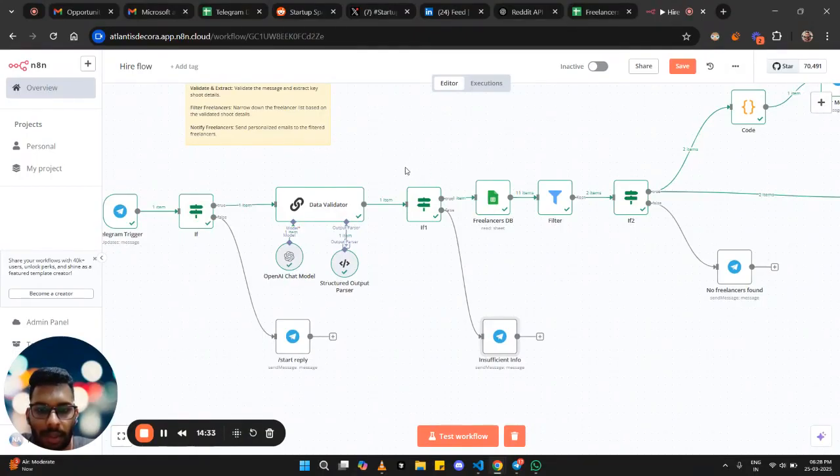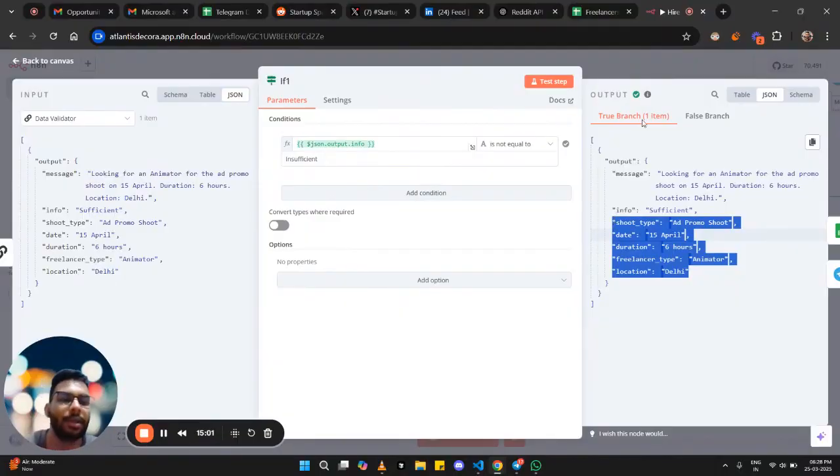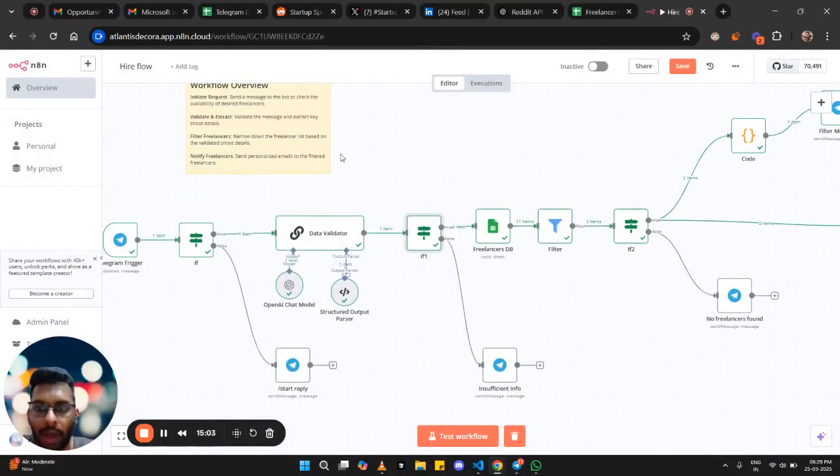In this, we are in the true part. When the true end of this if node gets triggered, we will receive the extracted data. As we can see here, the true branch contains all the data that we require. The info is sufficient, yes, right, because the user had provided the right message. Shoot type, date, duration, freelancers, daily. As you can see, all details are present. That's why it is set: the info is sufficient. So now we will move on to our third part, which is filtering the freelancers.